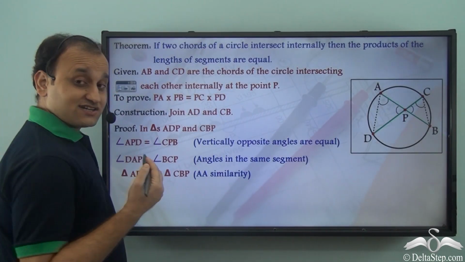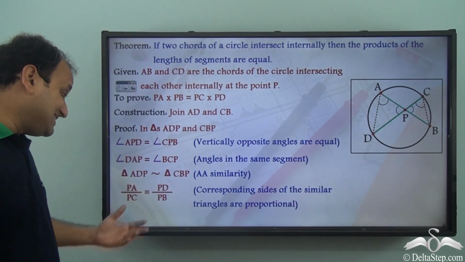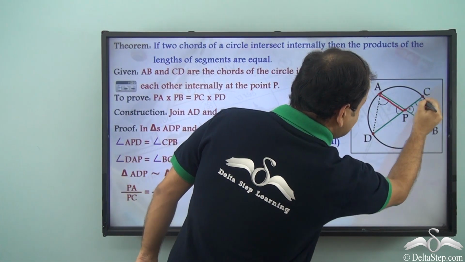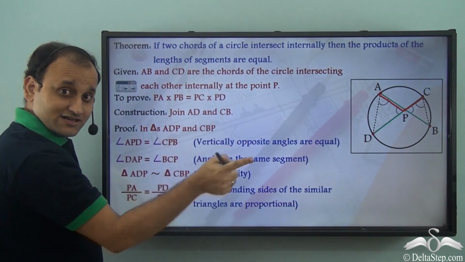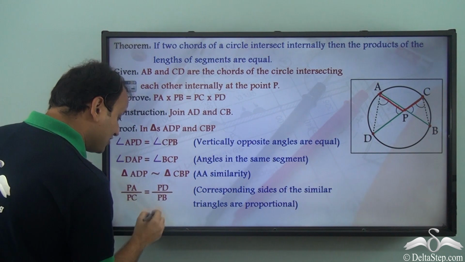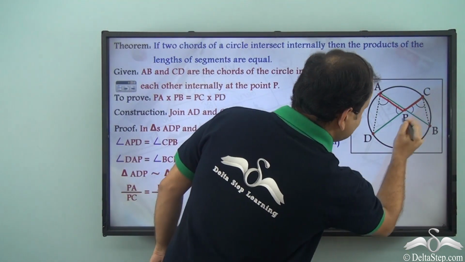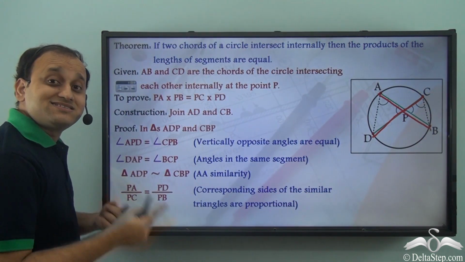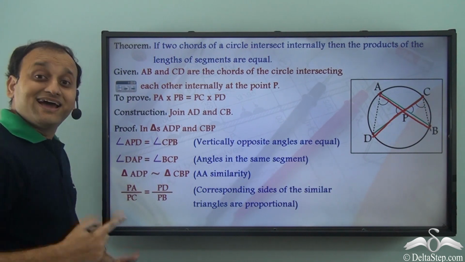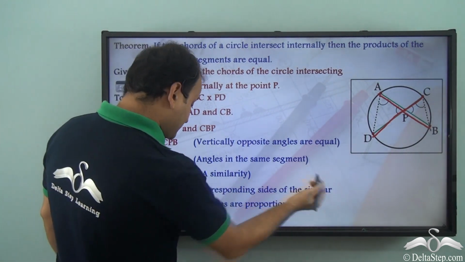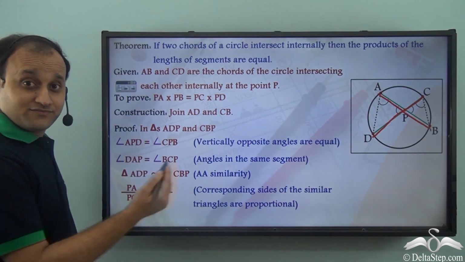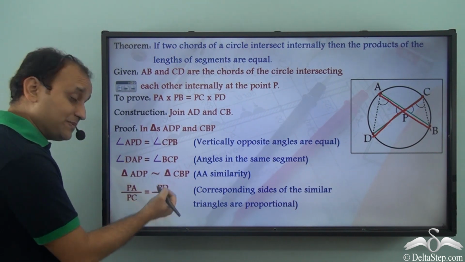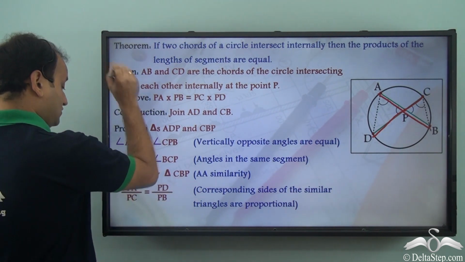Now, since both triangles are similar, we can say that PA by PC is equal to PD by PB, as they are corresponding sides of similar triangles. Corresponding sides of similar triangles are proportional, that is, their ratio will be the same. So PA by PC is equal to PD by PB.